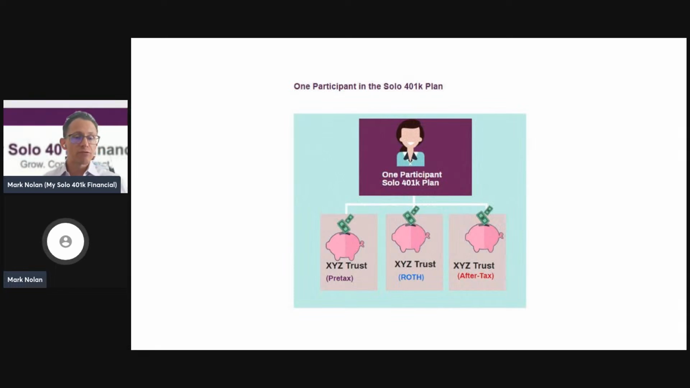So he or she would have 3 separate accounts under the solo 401k plan to hold his or her respective Roth, pre-tax, and after-tax funds.